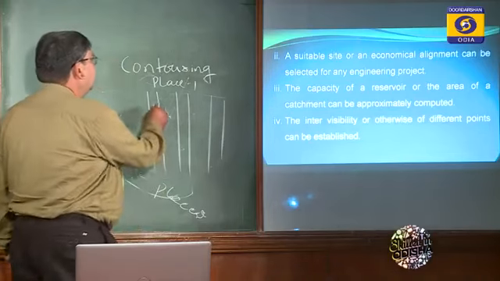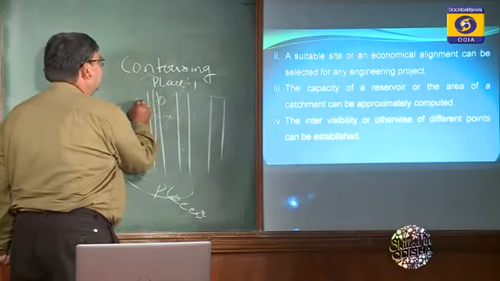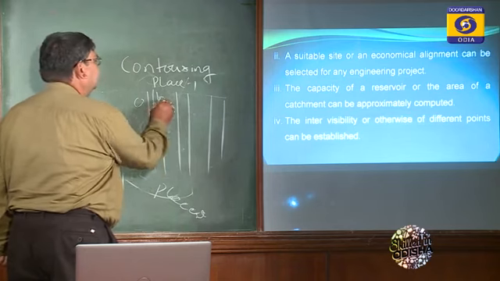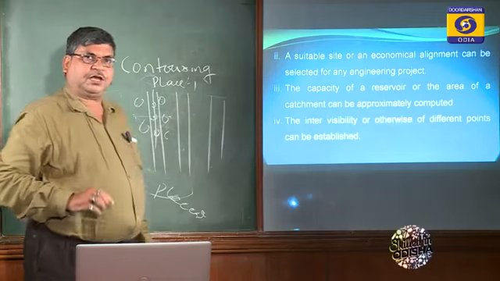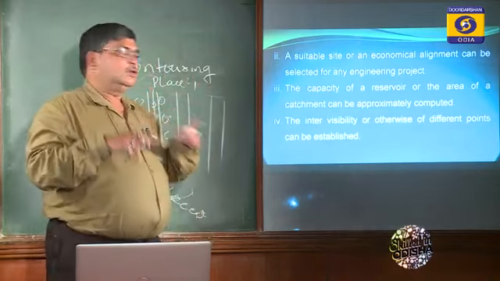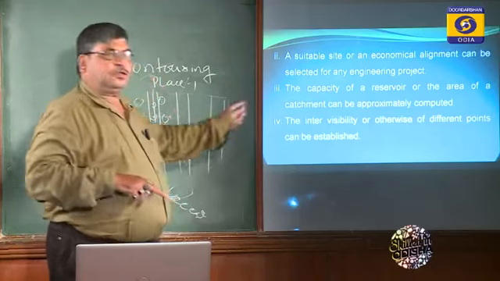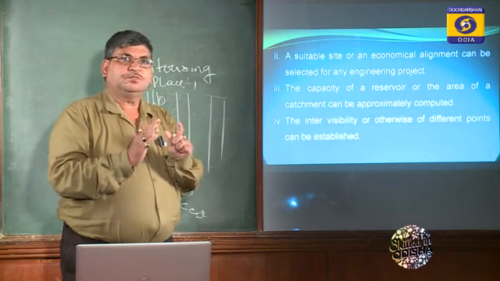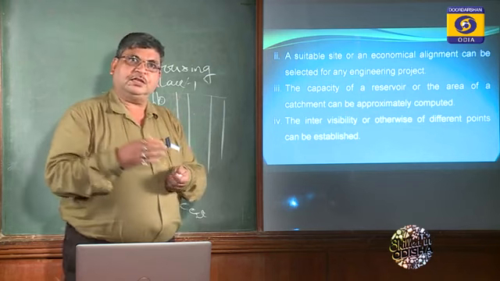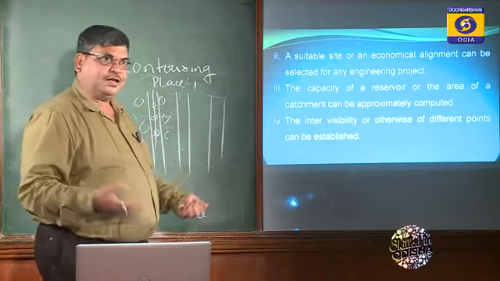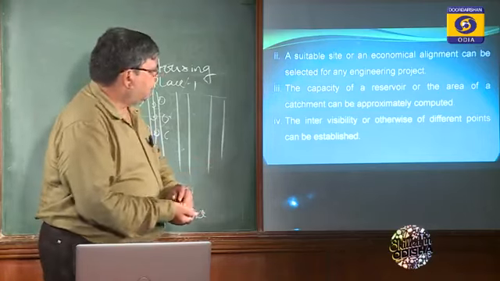We have to see where to take the level at different points. This is LS, longitudinal section. This is cross section. So we have to take the levels and find out the contour map. Then we have to draw 3 contour maps in the 3 possible cases, and we have to see which one is economical, where the expenditure is less, where the cutting and filling are the same, then it is economical. So that is why this can be done.